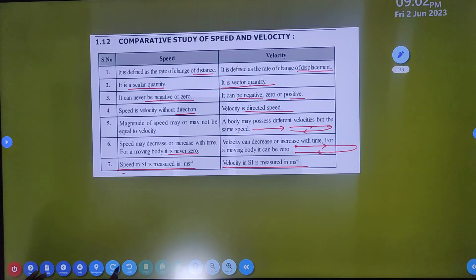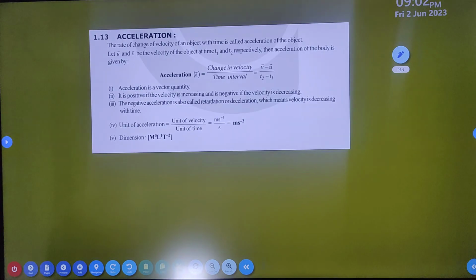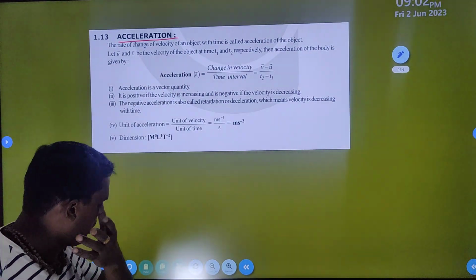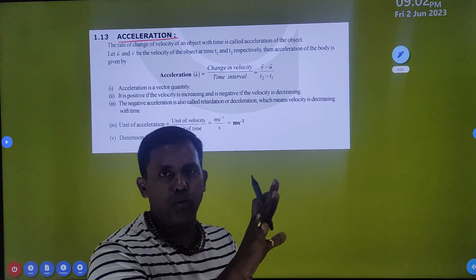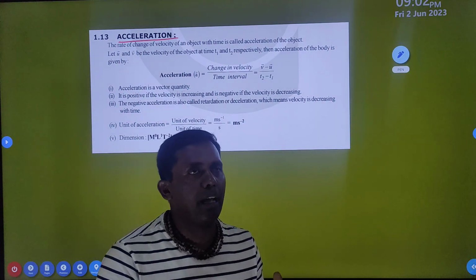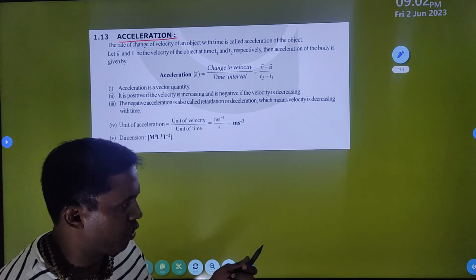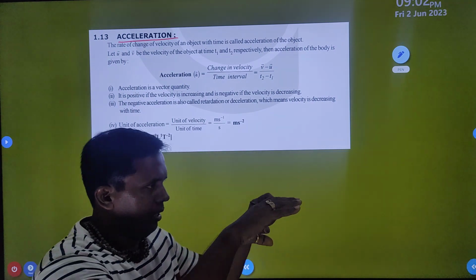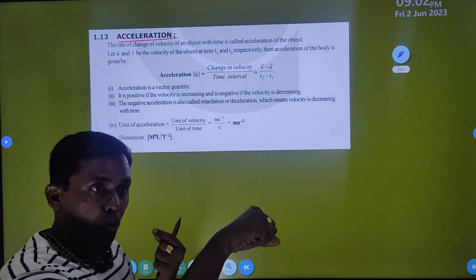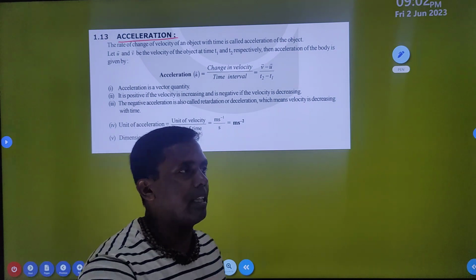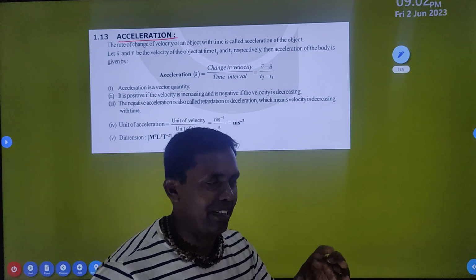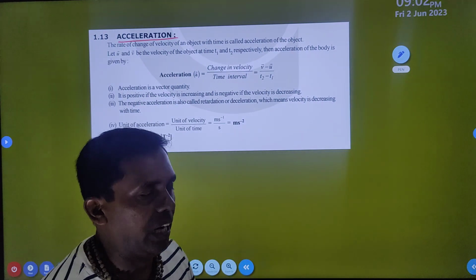Next, we will go through speed and velocity. Next, we will move on to what is acceleration. So simply you can go through acceleration. So what is acceleration? Simply, acceleration means change of velocity. Change of velocity, just like you can find on your scooty or bike, on the right side there is a handle. When you move it like this, it will rotate like this. At that time you can find velocity can increase or decrease. That is the accelerator part, which accelerates the velocity or speed.